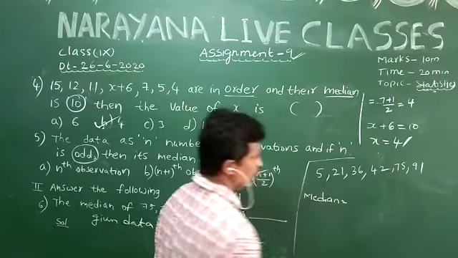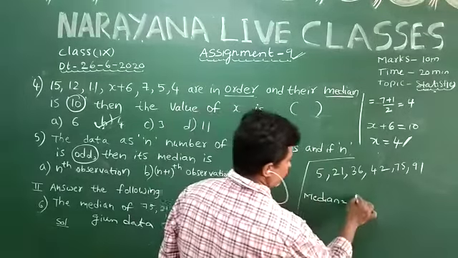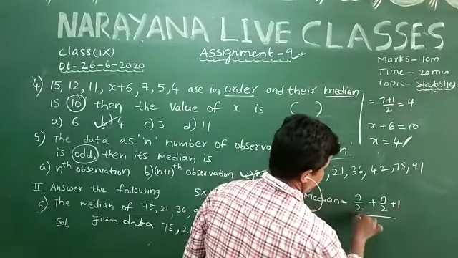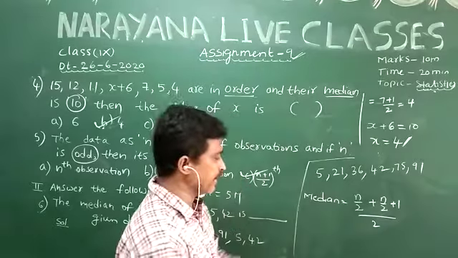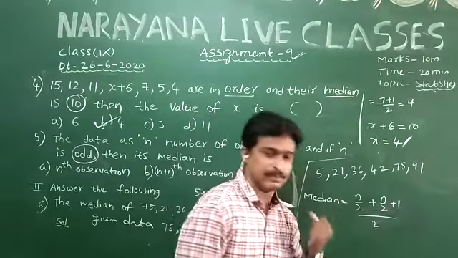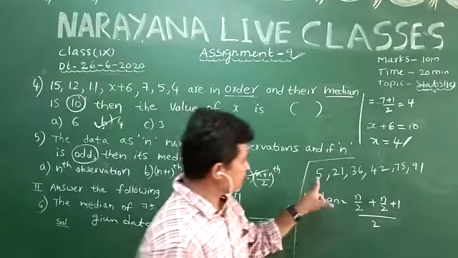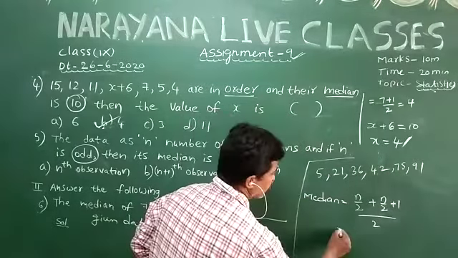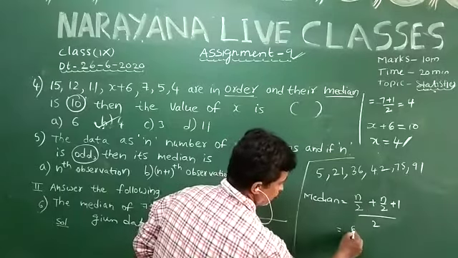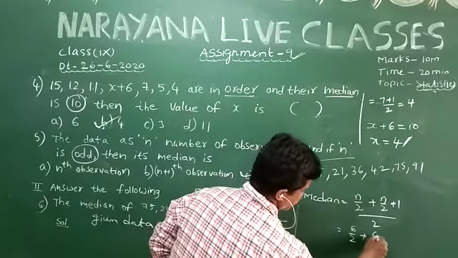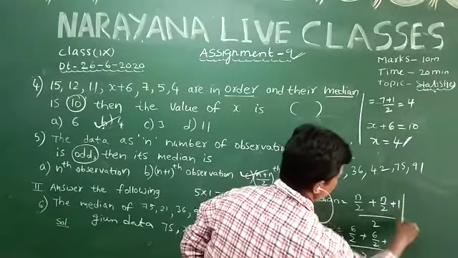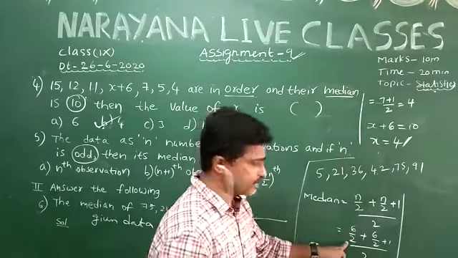The median is equal to the average of the (n/2)th and (n/2 + 1)th observations. Here n is 6. That is equal to the 6/2 and 6/2 + 1 observations.